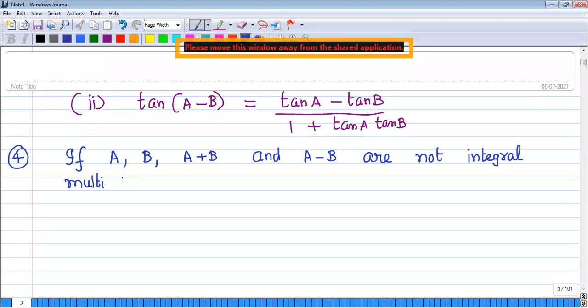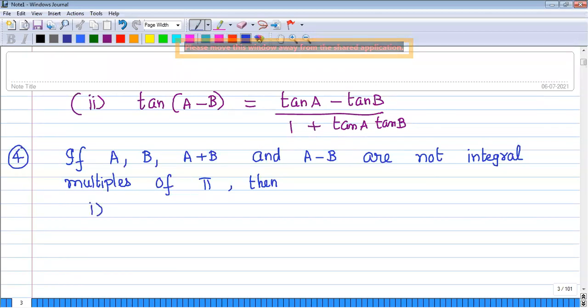Integral means integers, it may be a positive integer or a negative integer. Pi means 180 degrees. Then only the following formulae will be defined.